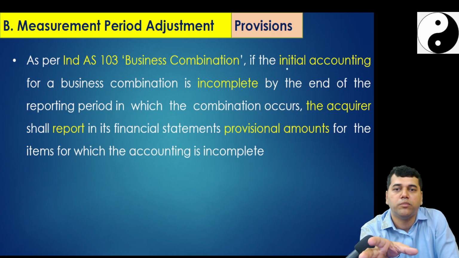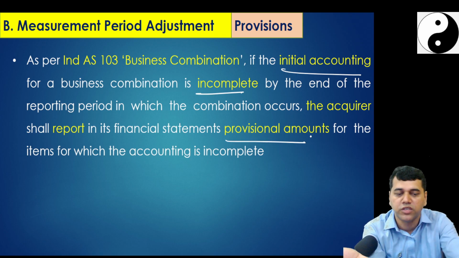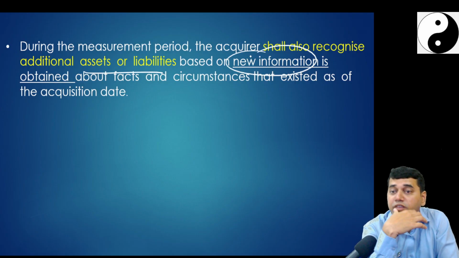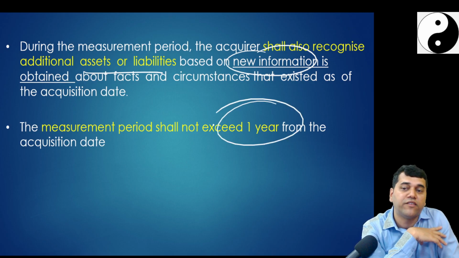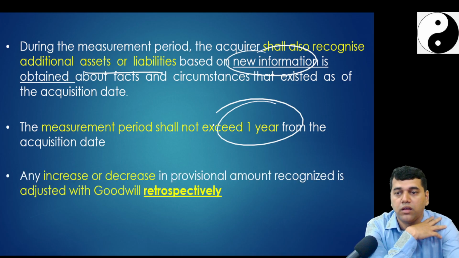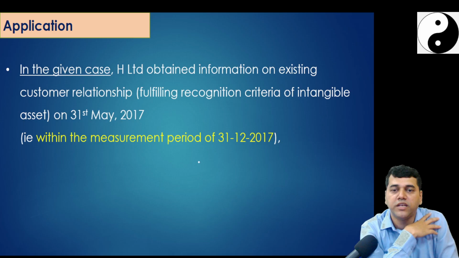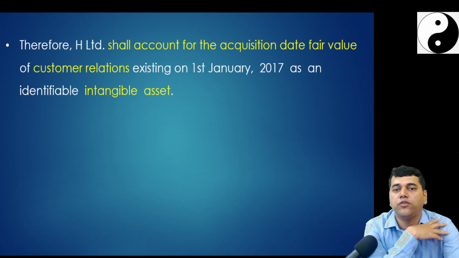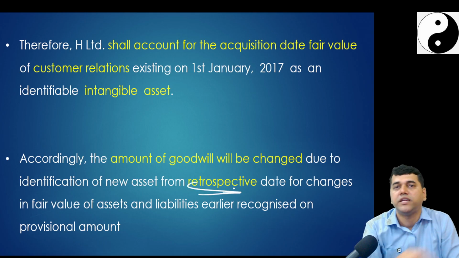Ind AS 103 business combination says if in the initial days we are not able to complete, you can finalize based on the provisional amount. During the measurement period, you can also recognize assets and liabilities if new information is obtained about facts that existed on that date, but it should not exceed 1 year from the date of acquisition. Any changes will be retrospective. In the given case, there is a customer relationship which is within 31st December 2017. Therefore, it will be treated as an intangible asset and it will be retrospectively adjusted for the goodwill.